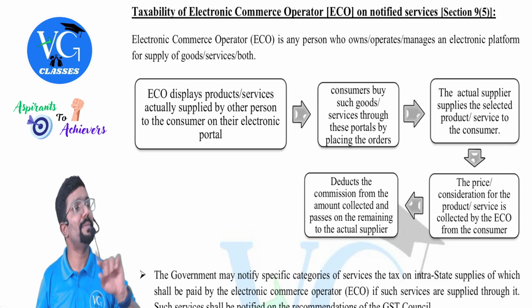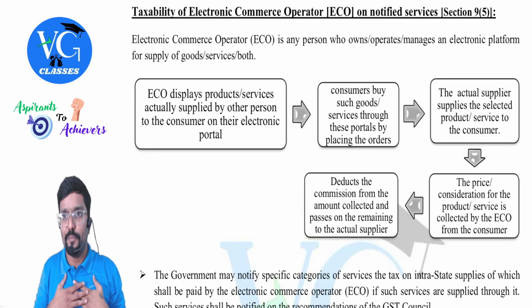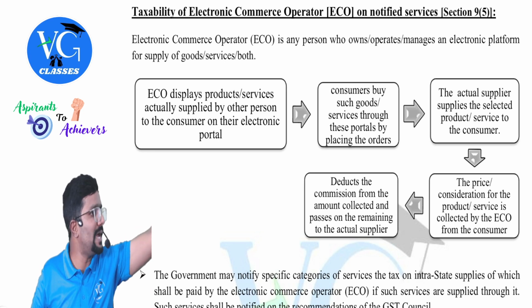Now, you will pay to whom? Amazon or straight away to seller? Amazon. So, Amazon will receive the amount from you, deduct their commission, we call it as platform fee. They will deduct it and give the remaining to whom? The actual seller.